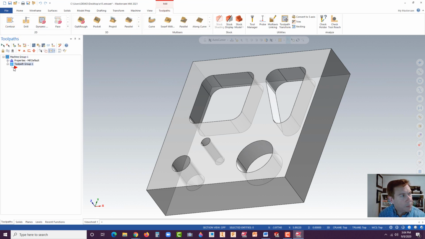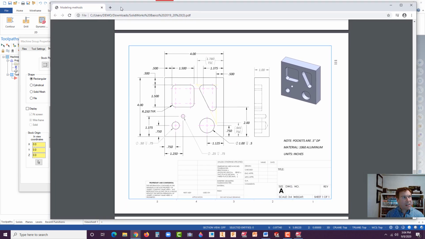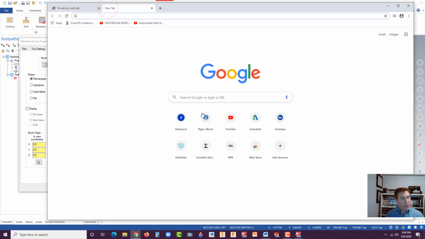Okay, so now hit the little plus symbol next to properties and find stock setup. In stock setup, notice here it's wanting us to identify the material that we're going to start off with. So usually what you see with CNC machining, and actually here I'll show you a little picture here.